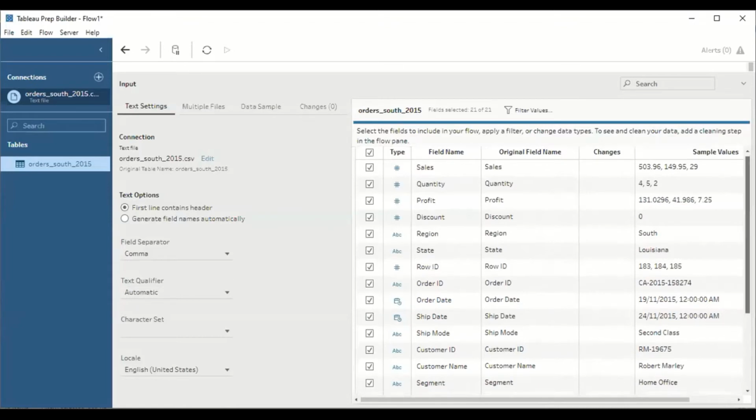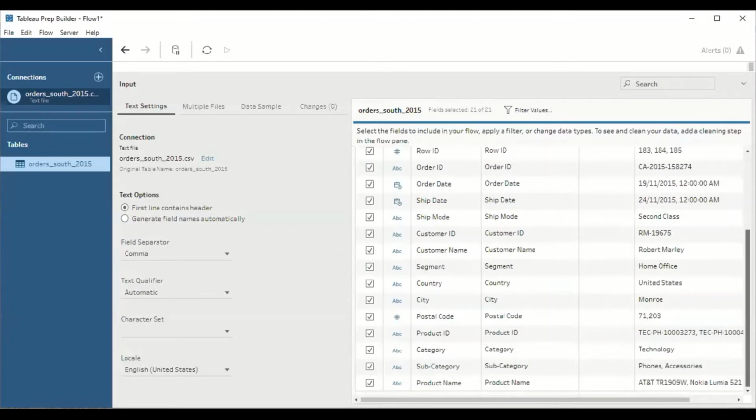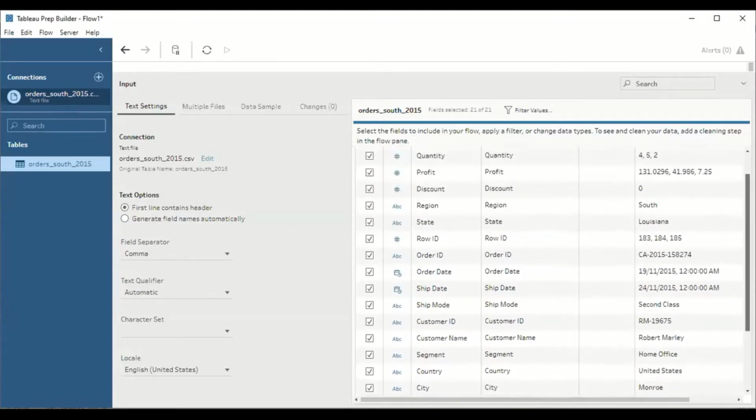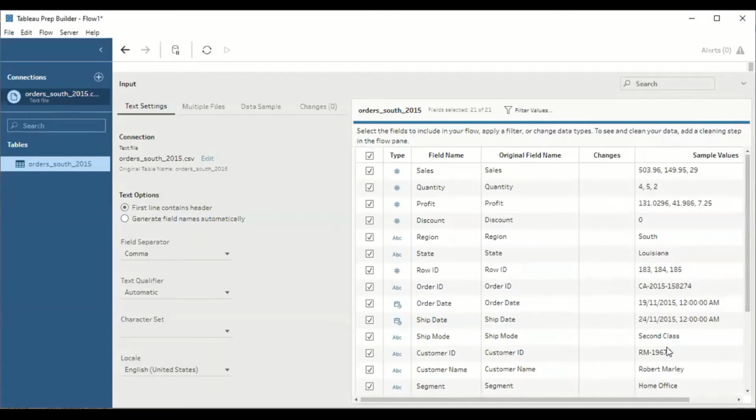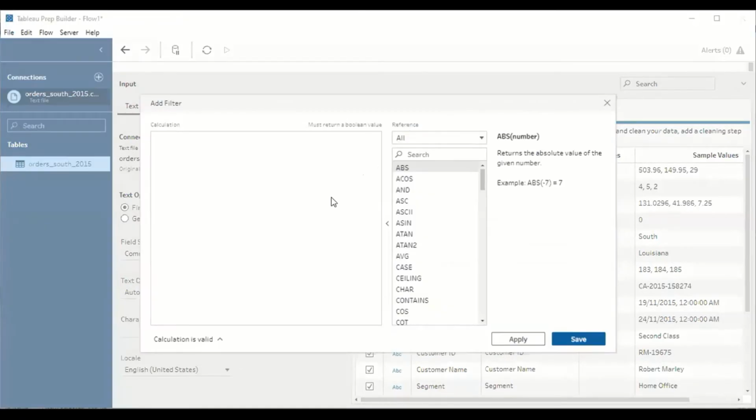Now imagine I want to change something. Let's go down somewhere. Yeah, so let us imagine that I want to fetch the data of the first class ship mode. You look into the ship mode. I want to fetch the data only of the first class. I don't want the data of the second class. So we can modify this using the calculated field. Suppose I want to transfer this one from second class to the first class. We can do this using filter values. Hit on the filter values.